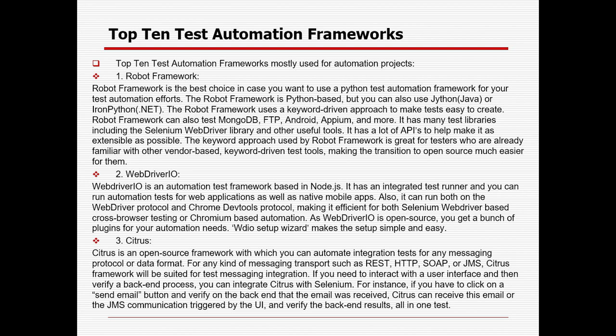Robot Framework uses a keyword-driven approach to make tests easy to create. It also tests MongoDB, FTP, Android, APM and more. It has many test libraries including the Selenium WebDriver library and other useful tools. It has a lot of APIs to make it as extensible as possible. The keyword approach is great for testers already familiar with vendor-based keyword-driven test tools, making the transition to open source much easier for them.